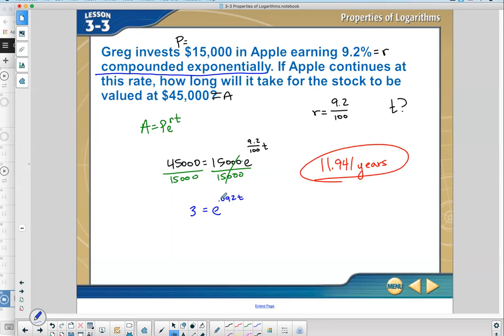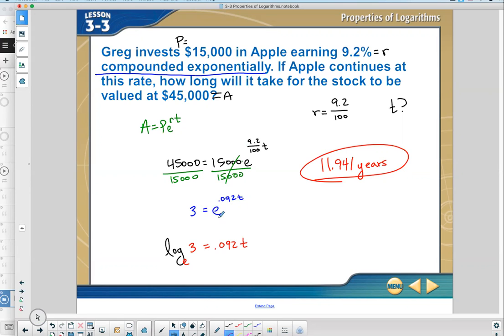t. And the way you solve something that's in exponential form, so this is a base raised to a power equals some number, is you change it to a log. Say log, you write down the base, which is e, and then the power and the number switch. Log base e of 3 equals, it's ugly, let me try that again. 0.092t. Why the e on the bottom?